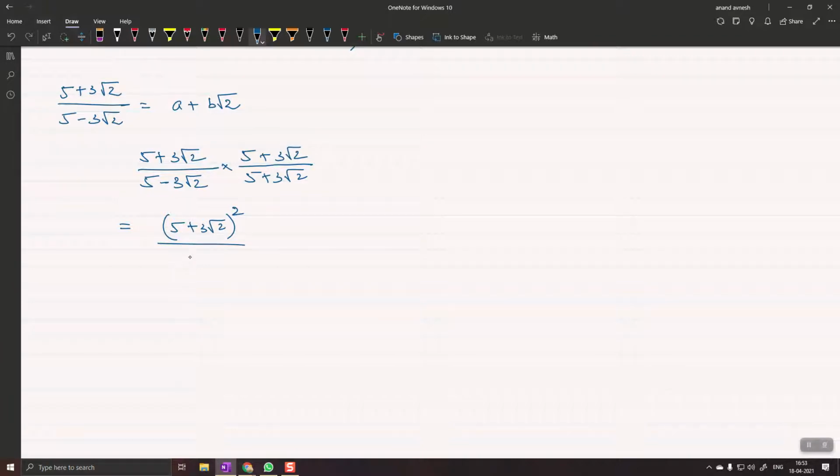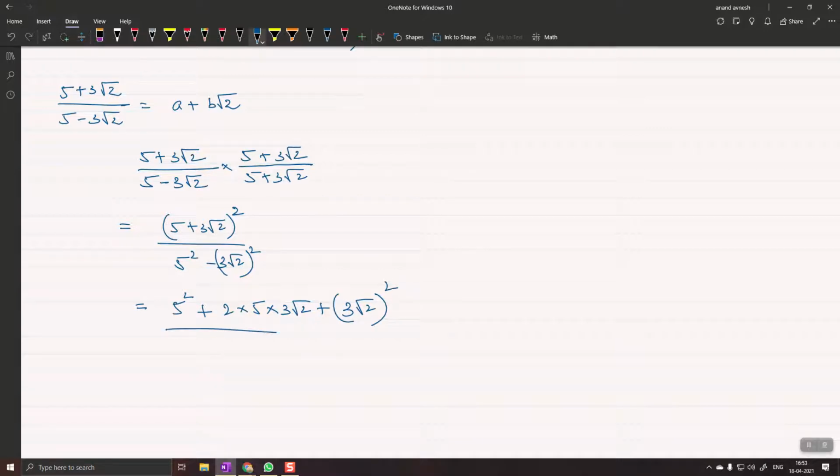Upon 5 square minus 3 root 2 square. Very nice. 5 square plus 2 into 5 into 3 root 2 plus 3 root 2 square. Okay.